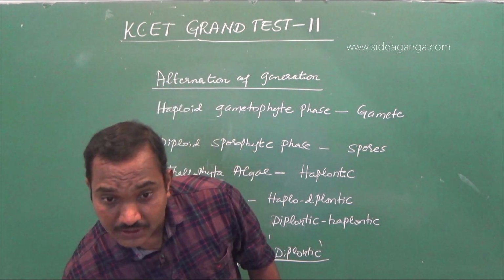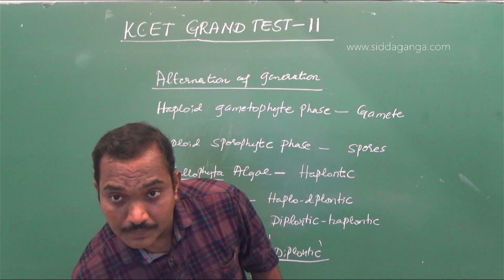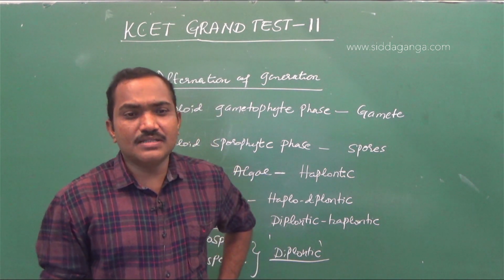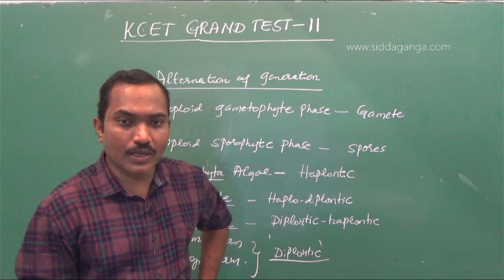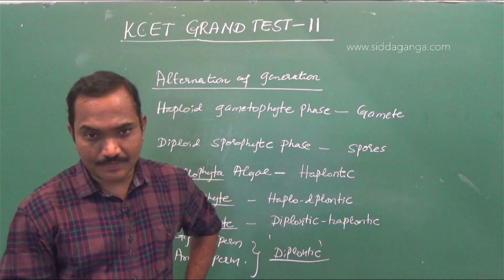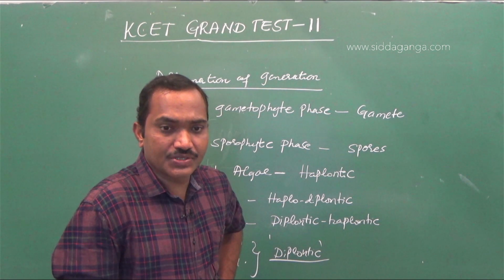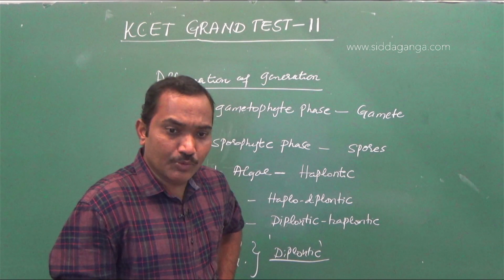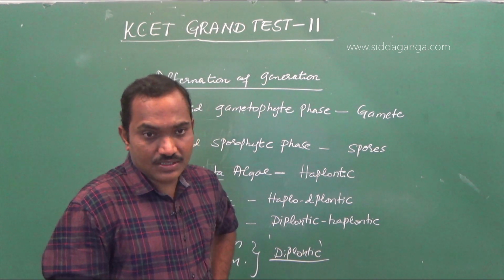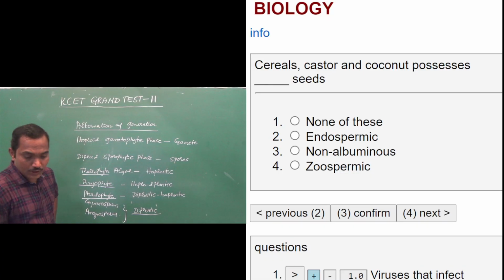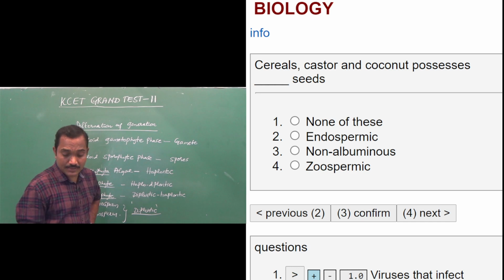Okay, question number 3. Cereals, castor and coconut possess dash seeds. In the options you have endospermic, non-albuminous, zoospermic, none of these. So again, it's the concept of endospermic and non-endospermic seeds.